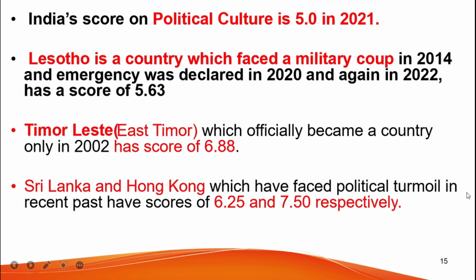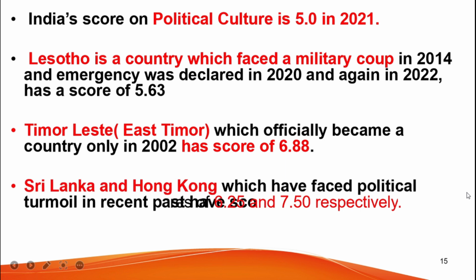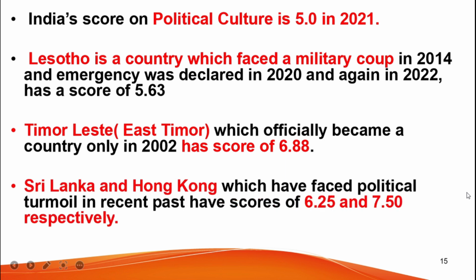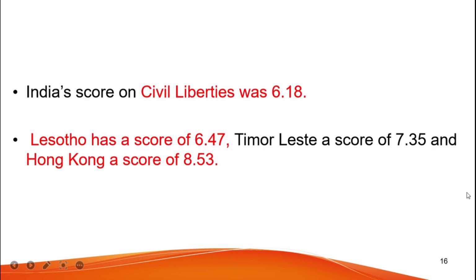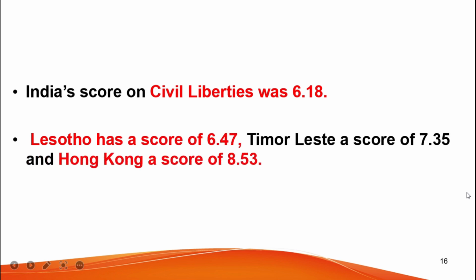East Timor, which officially became a country only in 2002, has a score of 6.88. Sri Lanka and Hong Kong, which have faced political turmoil in the recent past, have scores of 6.25 and 7.50 respectively. India's score on civil liberties was 6.18. In comparison, Lesotho has a score of 6.47, East Timor has a score of 7.35, and Hong Kong has a score of 8.53.